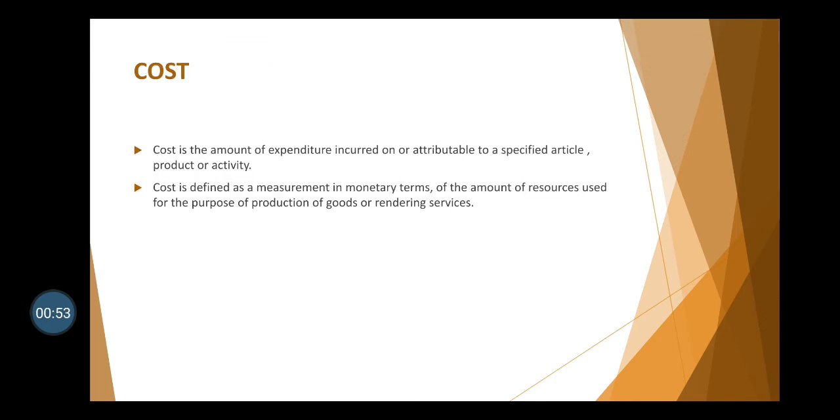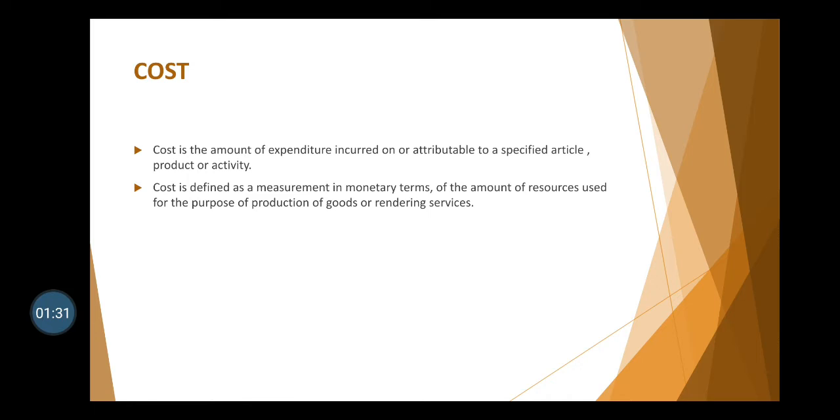Cost. Cost is the amount of expenditure which is incurred or which is attributable to a specified article, product, or activity. Now, when you are buying any item, you pay an amount, isn't it? That is the cost incurred by you. It is nothing but the resources which you have sacrificed in order to attain that product. For example, you are buying a pen for rupees 10. So what you are doing? You are sacrificing 10 rupees in order to get that pen. So the cost for you is rupees 10.